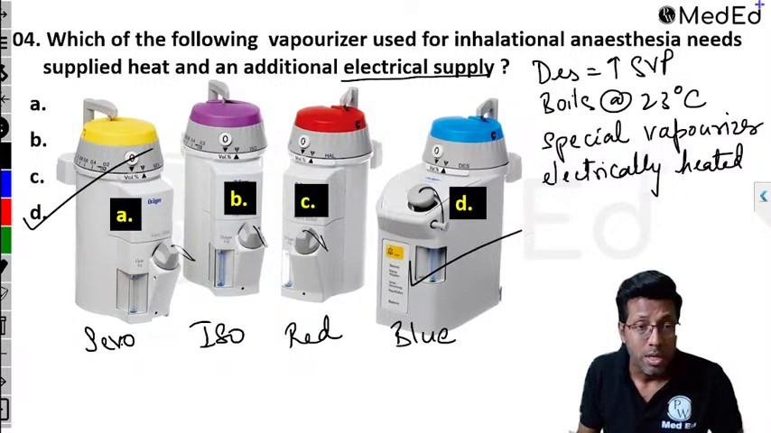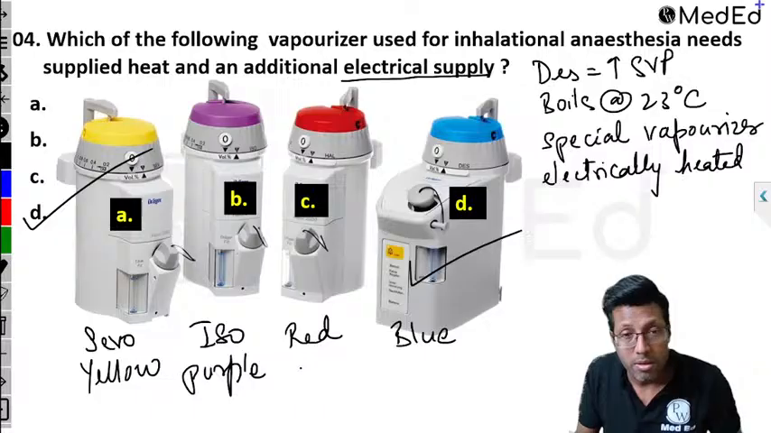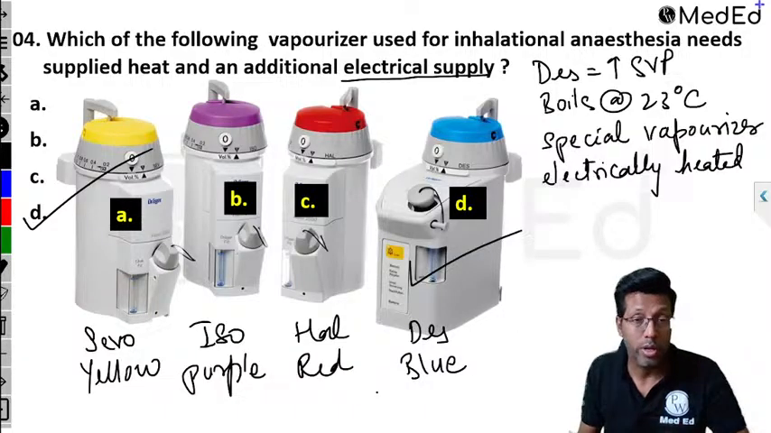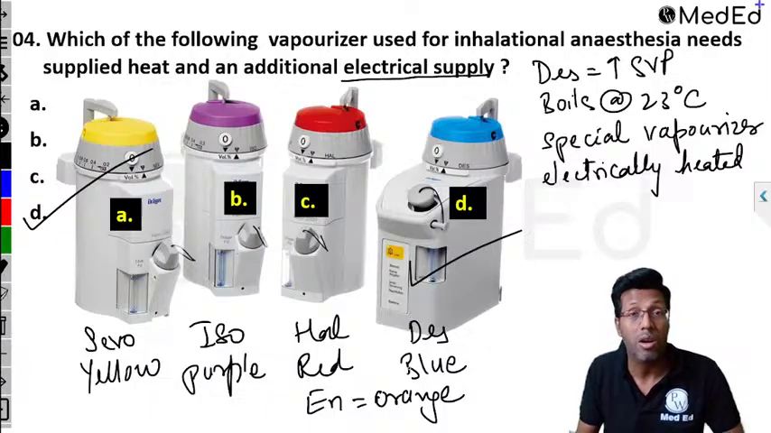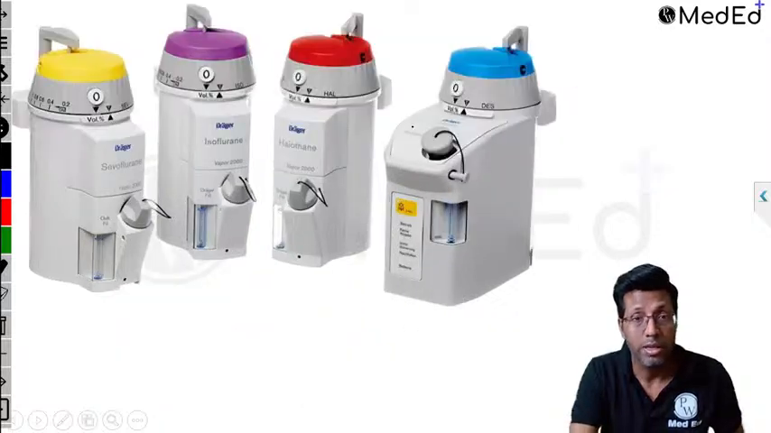One more point, remember, sevoflurane is yellow, that we have seen. Isoflurane is purple, that we have already seen. Halothane is red in color, and desflurane is what you see, blue in color, right? There's one more that you need to remember, that is enflurane, which is orange in color, but this has rarely been asked in the exam. But just remember, enflurane vaporizer is orange, okay? Enflurane vaporizer. Next question, right?